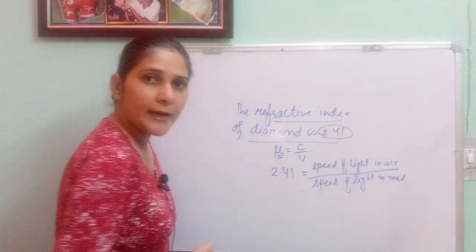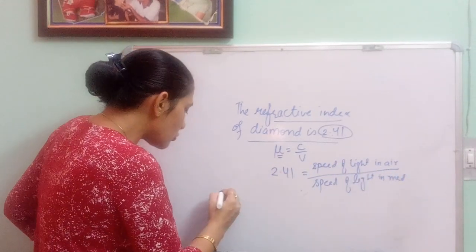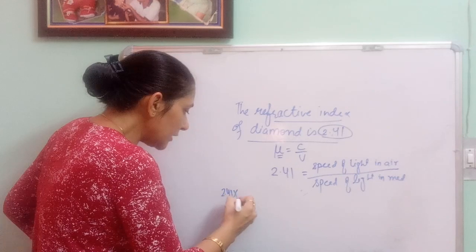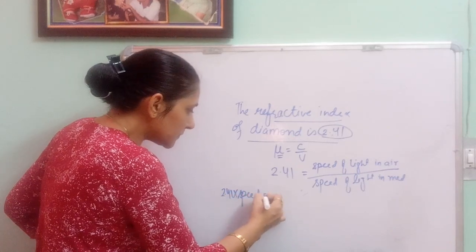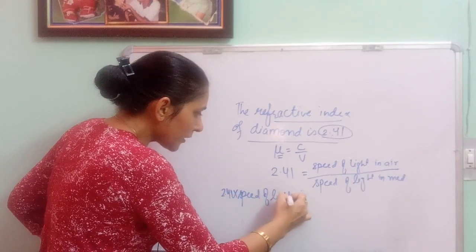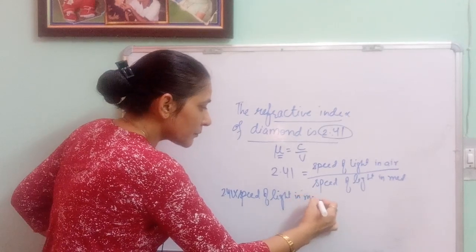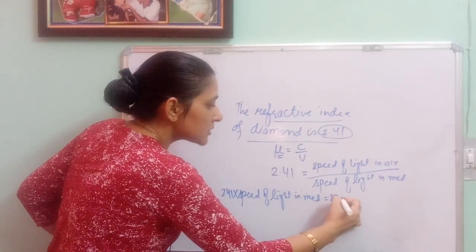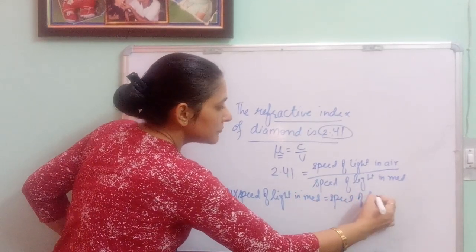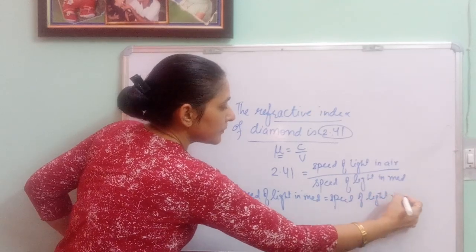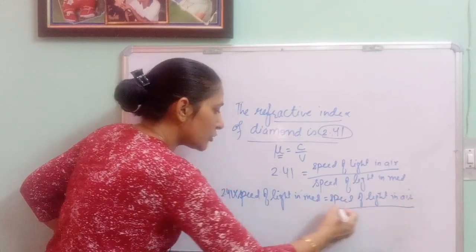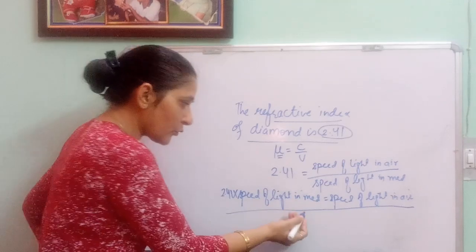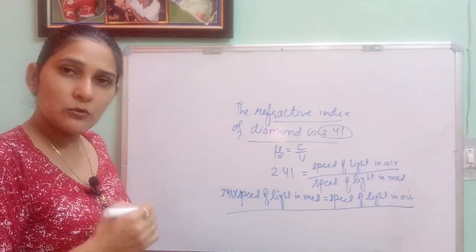So what can you write now? You can write 2.41 into speed of light in medium is equal to speed of light in air. And this is what you are supposed to state. You are not going to write it down in this form. You are going to state it in words.